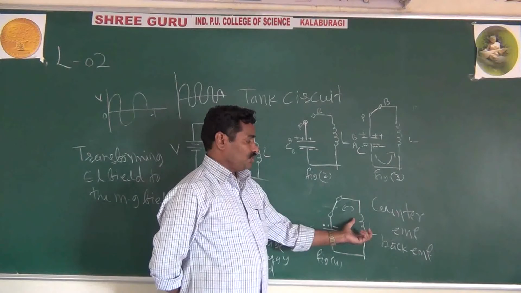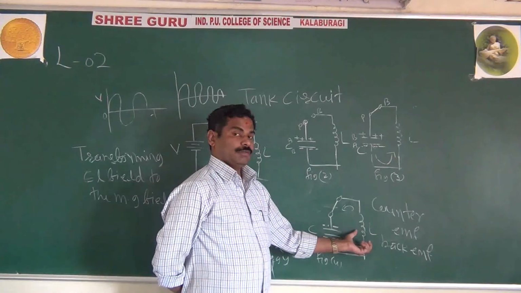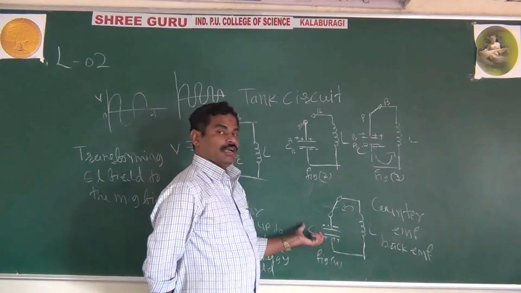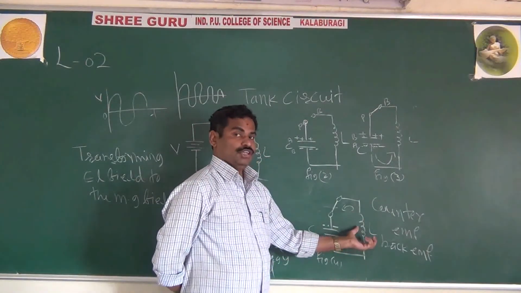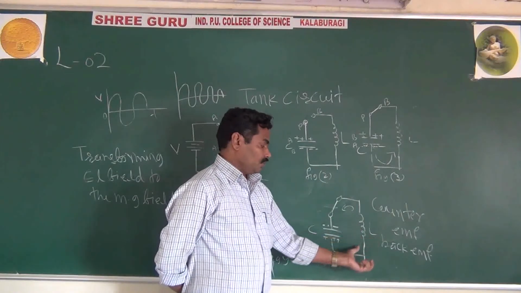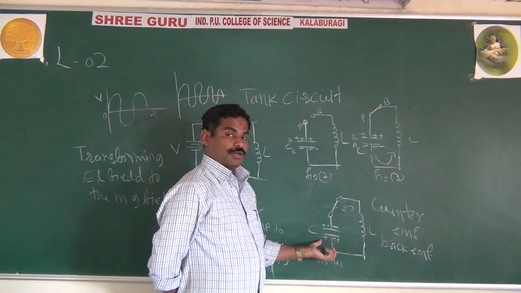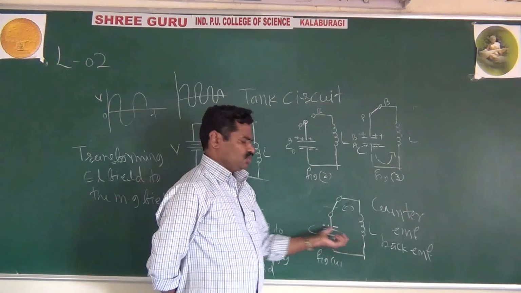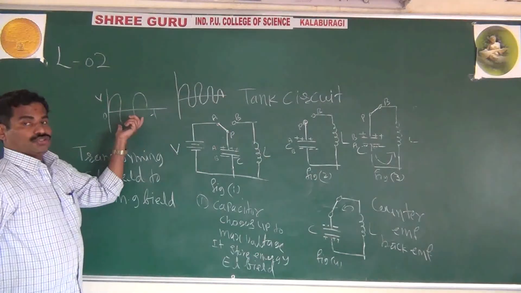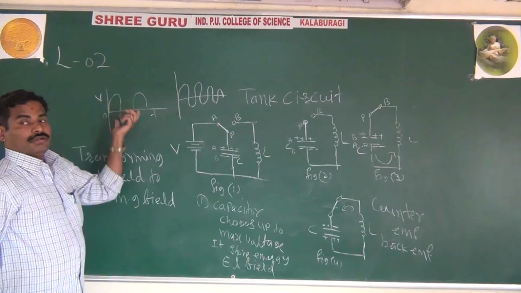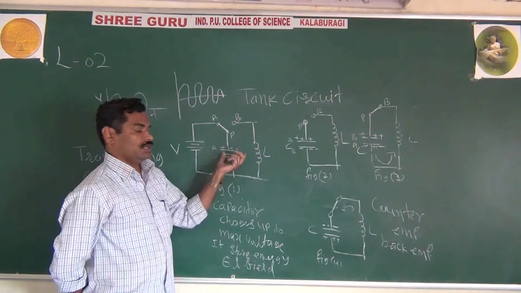And because of that, once again your inductor, which has the energy in the magnetic field, transfers it to the electric field. Once your inductor is totally discharged, your capacitor will be fully charged. Like that, this process continues, and we get oscillations, or undamped oscillation, if the capacitor and inductor are ideal.